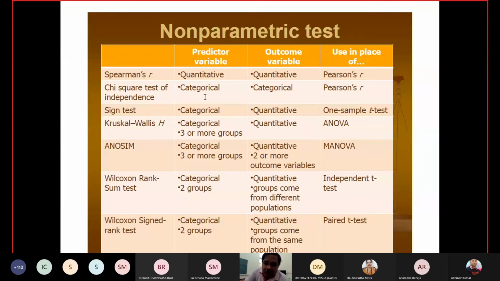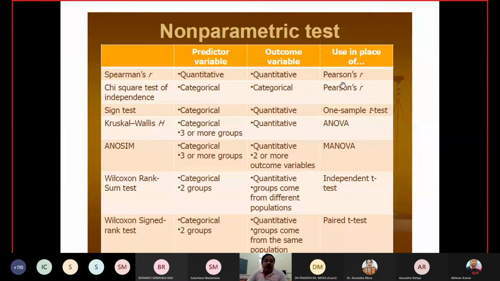Now we are coming particularly to the non-parametric tests. In non-parametric tests, what you have to read is the name of the test, the predictor variable, whether it is quantitative, categorical or group data, which type of data it is, in which form the outcome is, and which test you are going to use.